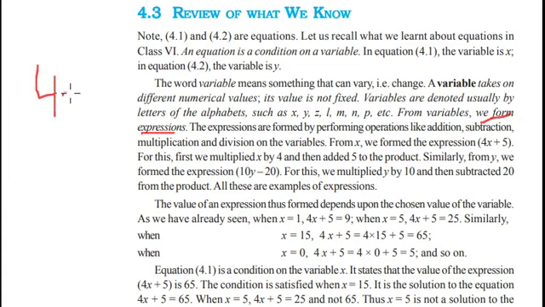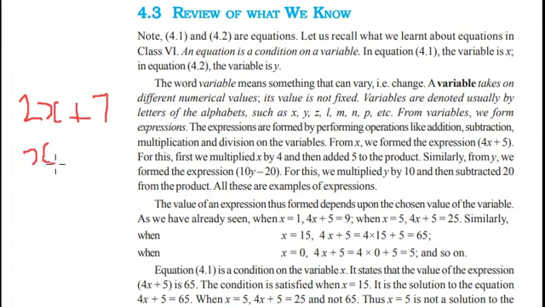In our previous example, 4x plus 5 is called an expression. Expressions are formed by performing operations like addition, subtraction, multiplication, and division on variables. In our previous example, we used multiplication, 4 times x. The value of an expression depends upon the chosen value of the variable. Say, now let us take an expression 2 times x plus 7.